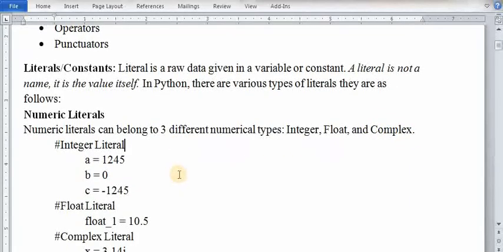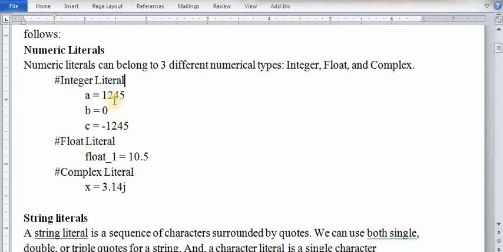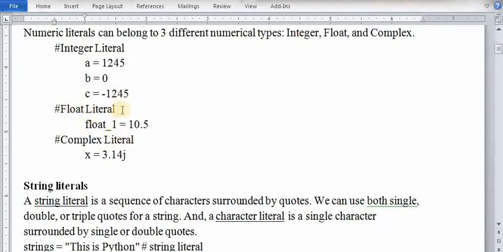Okay, so these are some examples of numeric literals. For example, an integer may be positive or negative, including 0 also. Now float literals means decimal numbers. A decimal number may be negative or positive, but it has a decimal. And the complex literal is in the form of 3 plus 40j. It is the form a plus bj, where j is the imaginary number.